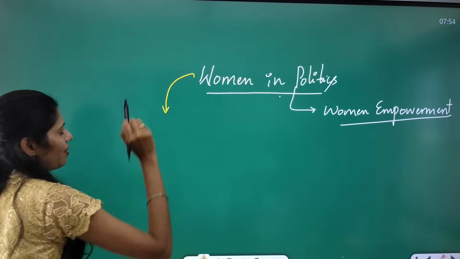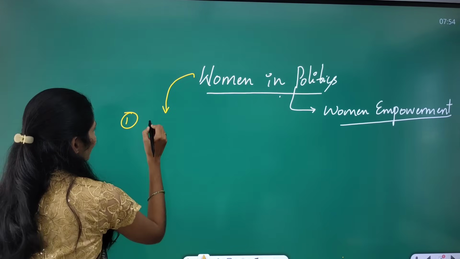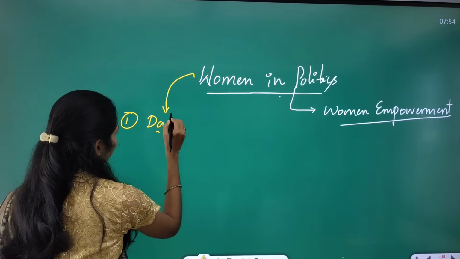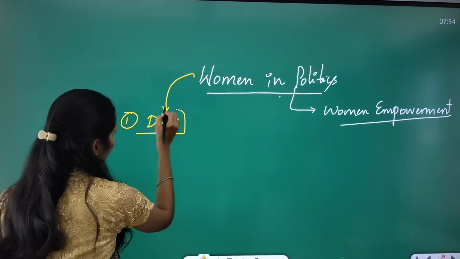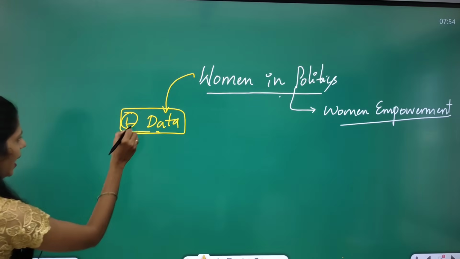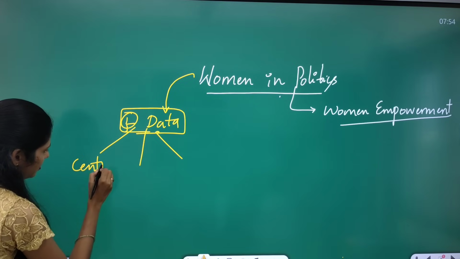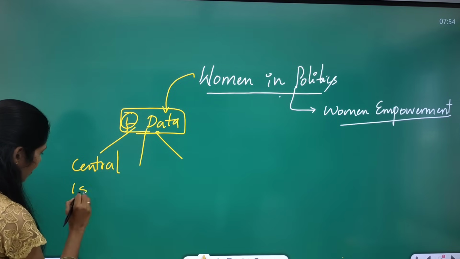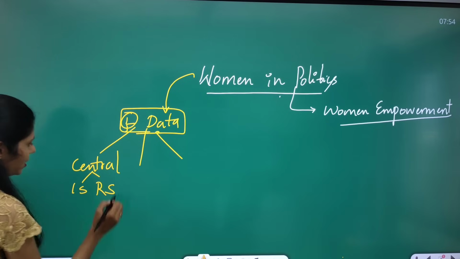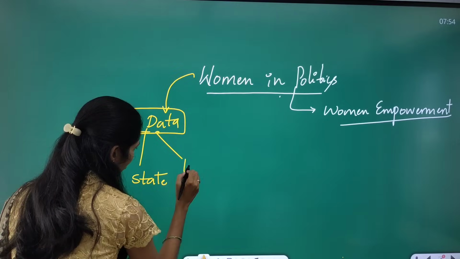So what are the dimensions you have to think? The first one is you have to think about data, like how much percentage of women are participating in politics. And here you can see different levels. At the central level, for example in Lok Sabha and Rajya Sabha, how many members are there? And you can see at the state level and at the local level.